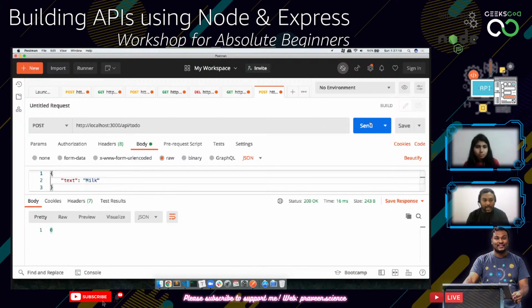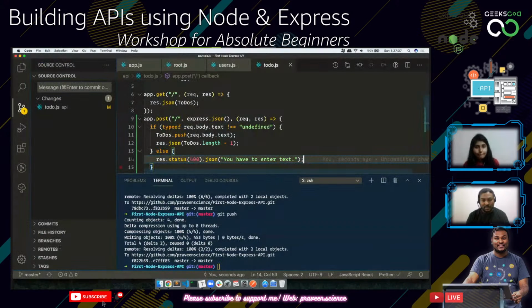Now if I try to do the GET request for the same, it's going to show me hello and milk, right? So hello was 0 and milk was 1. So this is the 0th ID, this is the 1 ID. Now what we can do is create another request. So we have implemented the POST request.